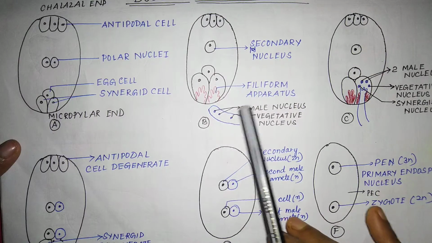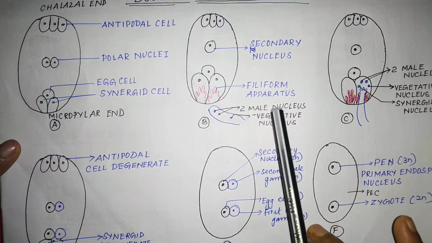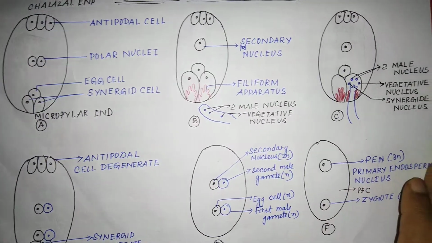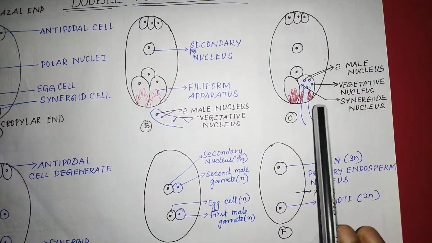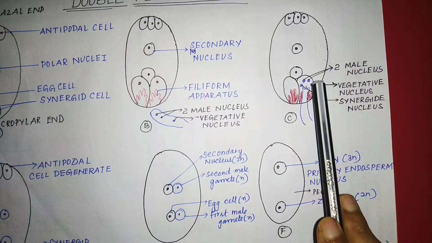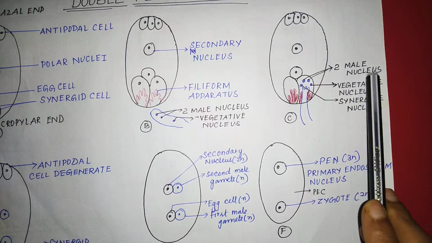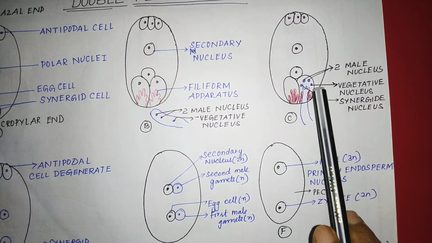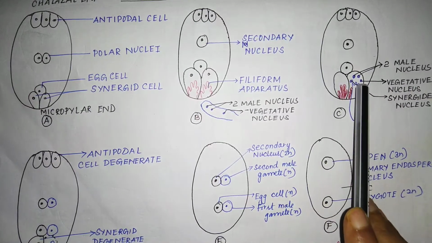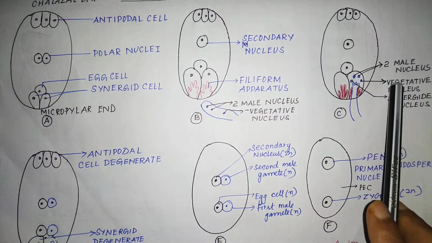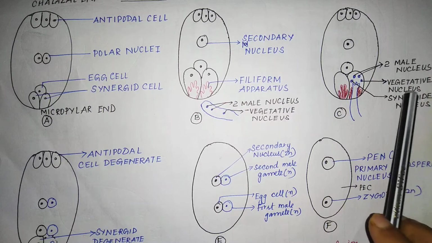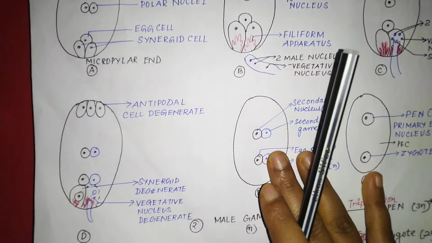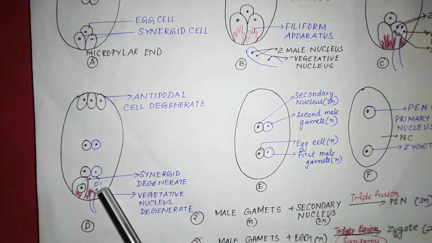The pollen tube consists of two male gametes, or two male nuclei, and one vegetative nucleus. When the pollen tube enters one of the synergids, it releases 2 male nuclei and 1 vegetative nucleus into the synergid cell. Gradually, the synergid cell degenerates,